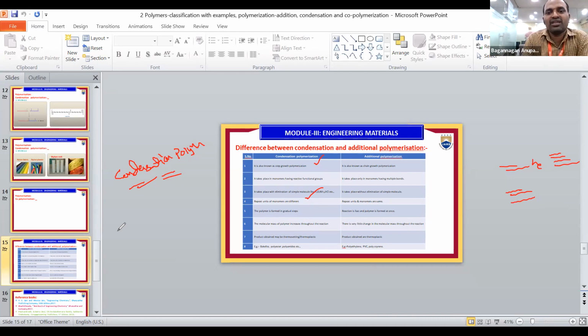The best examples for condensation polymerization are nylon 6, nylon 6,6, bakelite, novolac, urea formaldehyde, etc. The best examples for addition polymerization are polythene, polyvinyl chloride, polyacrylonitrile, polystyrene, etc. So these are all the types of polymerization, and the difference between the